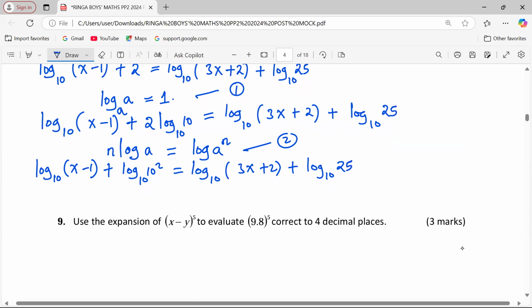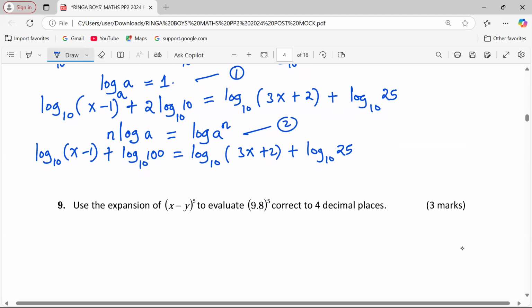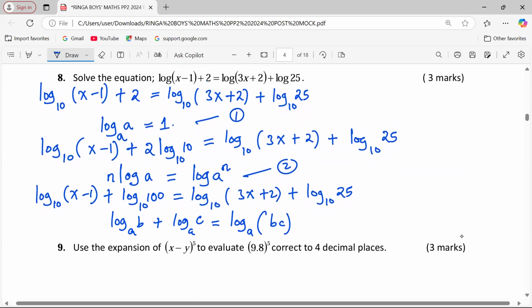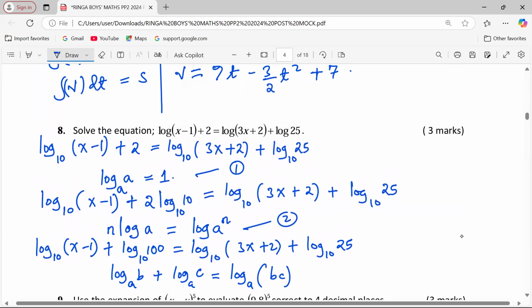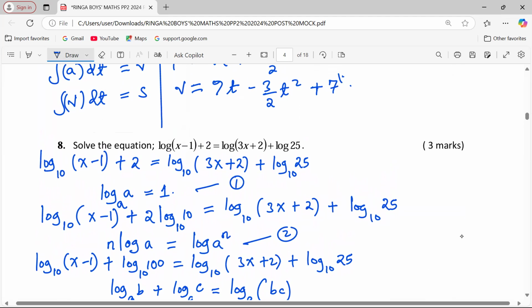So after this, now we can apply the last law. Remember, 10 squared at this point is 100. So you have seen how the law has been applied there. So we can apply the third law, which says whenever we have the logarithm, let's say to base a of b plus the logarithm of c to the same base a, we take the logarithm to base a, then b and c are multiplied. So with this now, we can start summarizing this.